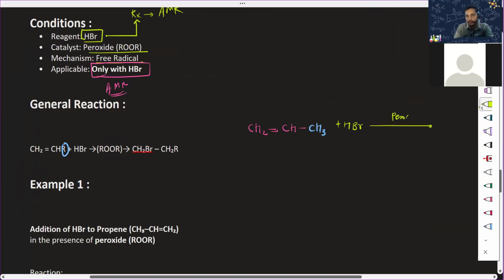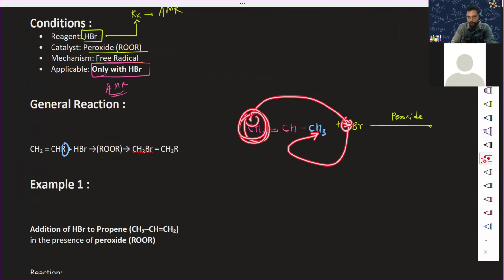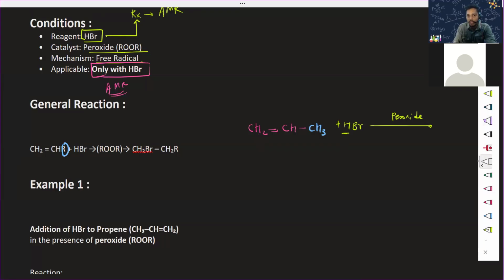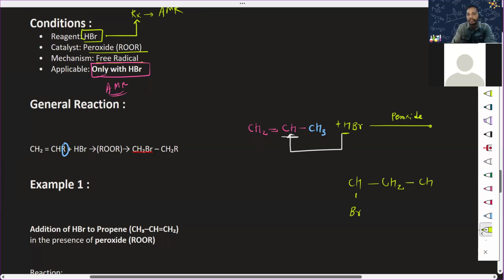In presence of peroxide, ideally the H should go here. But because of the peroxide, this H is moving to this part, because already fewer hydrogens are there. So what is the product going to form? On the CH here will be attached your Br, and here will be your CH2 and this is CH3. So can you say whether this is primary, 1, 2 or 3?